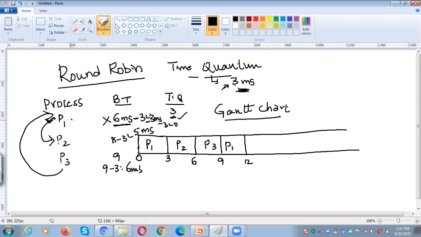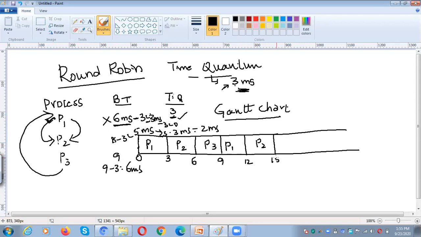After that, we switch to P2 in the second round. Again we give 3 milliseconds to P2, so 5 minus 3 means it still requires 2 milliseconds. Whether it completes the execution or not, we don't have any problem.